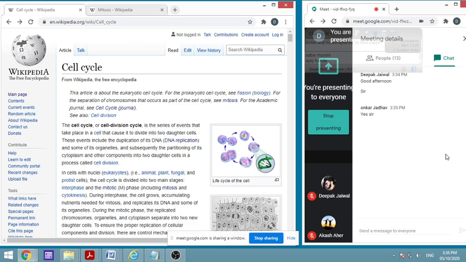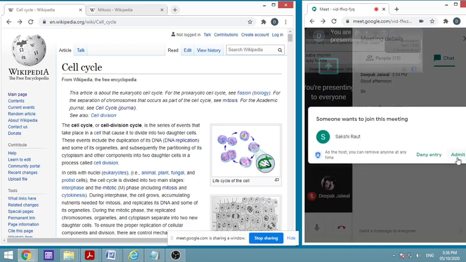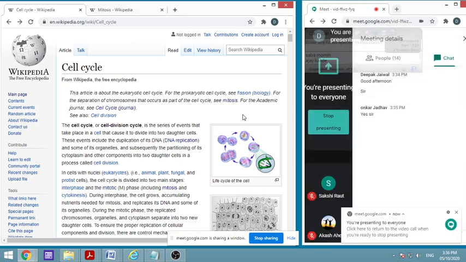Therefore, it is also called the cell cycle. This cell cycle plays an important role in cell division, and DNA replication is a part of it.